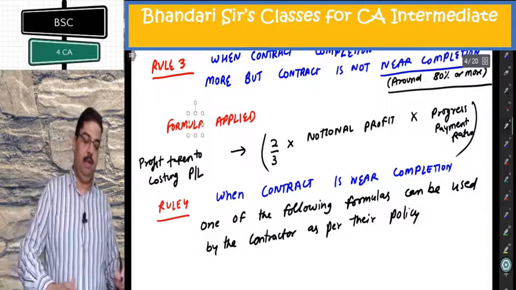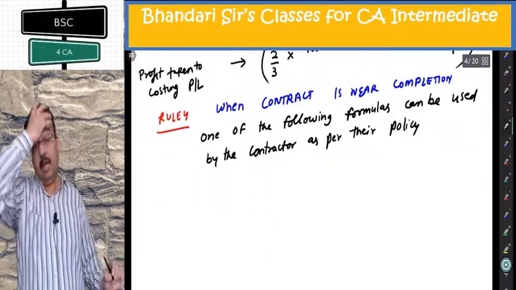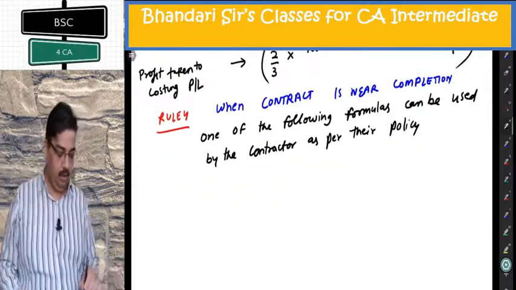I will still give priority to the first formula, but there are multiple formulas given for this purpose.